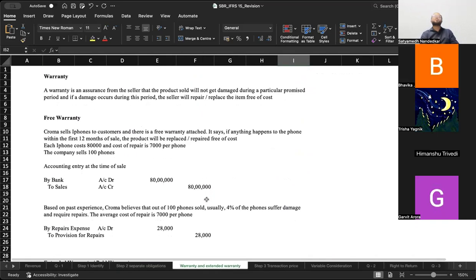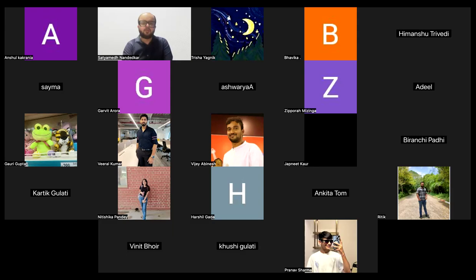One topic on which they can ask you questions is about warranty and extended warranty. This is one of the special case transactions that have been given under IFRS 15. There are two types of warranty or extended warranty that might be asked in the paper. One is your regular assurance type warranty.